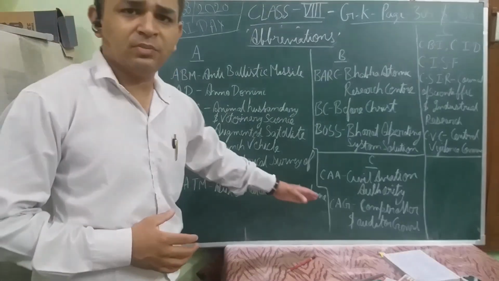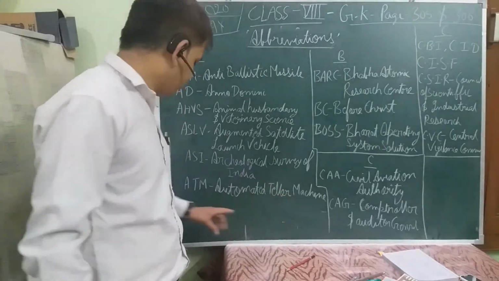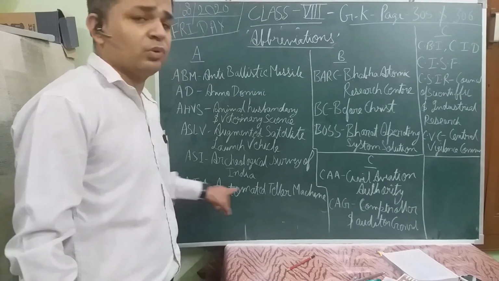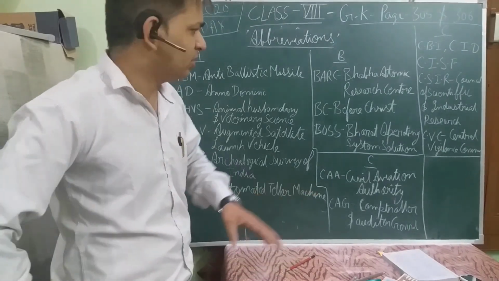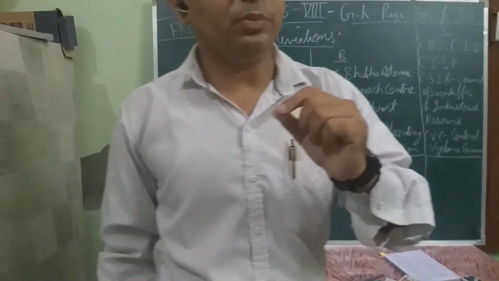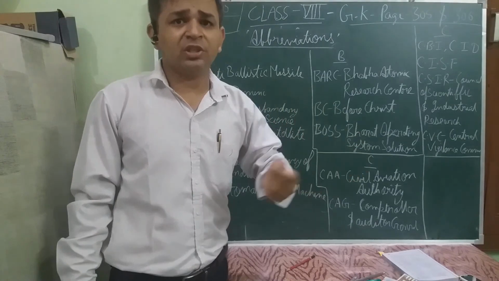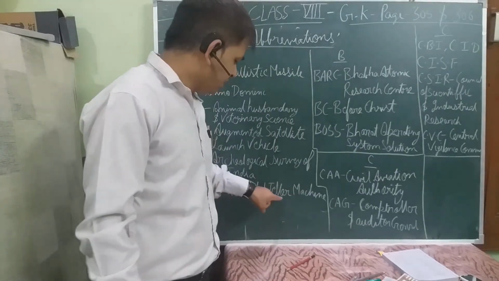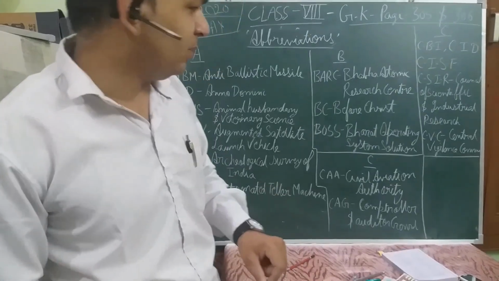ATM, the machine which gives us cash, automated teller machine. There is nowhere M doesn't stand for money. It's machine. Okay, automated teller machine. You might have seen in the banks the person who gives cash to us, who deposits cash, usually his designation is termed as teller. Okay, the person who collects the cash in the bank.